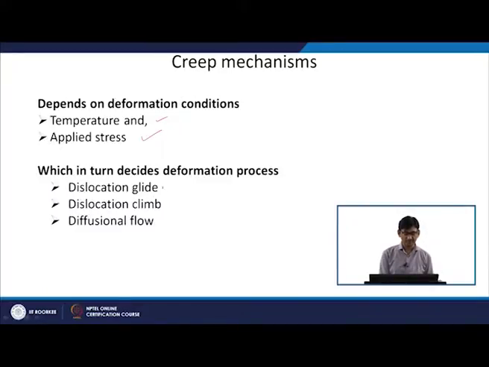So, whether the creep is dominated by dislocation glide, okay, or it is dominated by dislocation climb process, or it is dominated by diffusional flow, that is decided by what your deformation conditions are, okay.